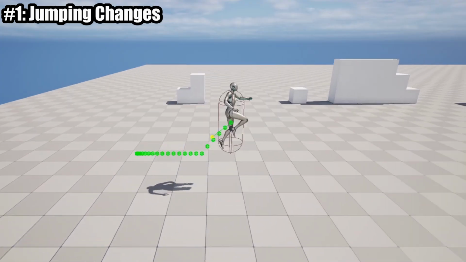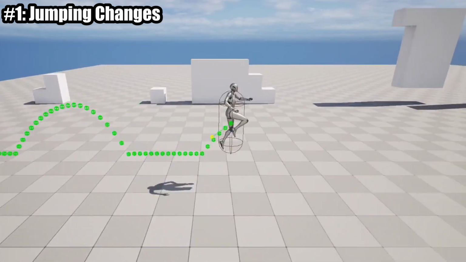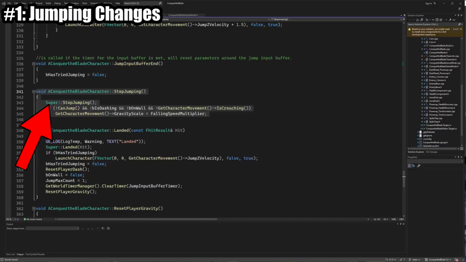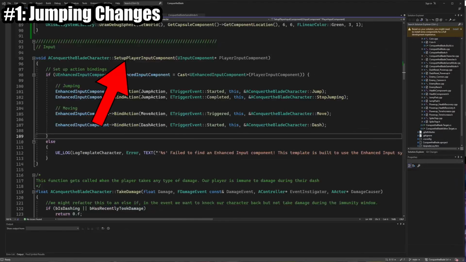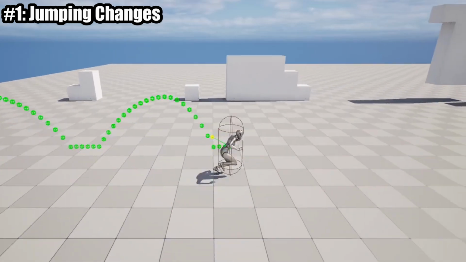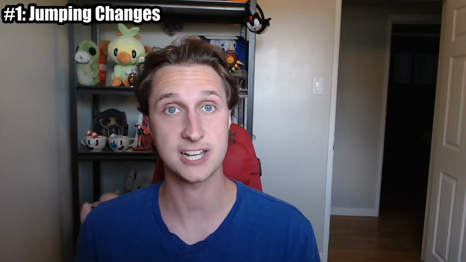Stop jumping is a method that tells Unreal that the character is sick of rising up for their jump. This is what gives our character that nice arc, but I want to cut that arc short. I'm going to use the base functionality from the super class, or the character class, while also tripling my gravity so that our player falls faster. And since I'm going to set it up such that this method is called whenever I release the jump button, this is going to lead to a great fast fall for our character. This level of control is really satisfying for the player, or at least it's been satisfying while I've tested it so far. Now let's move on and talk about wall jumping.